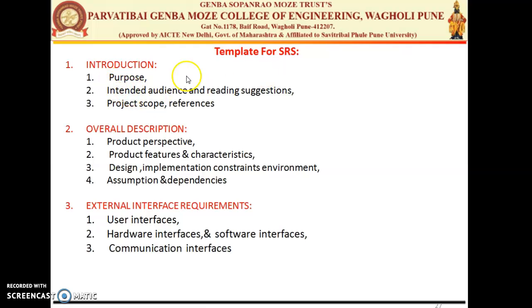In the introduction part, you will have the general purpose of that particular application, the project scope, the references, who the intended audience are, some reading suggestions and so on. The overall description will contain the project perspective, then the product features and characteristics, design and implementation constraints about the environment, some assumptions and some dependencies. Then the external interface requirements means the user interfaces, some hardware interfaces, some software interfaces, some communication interfaces, and their information is given under the external interface requirements.